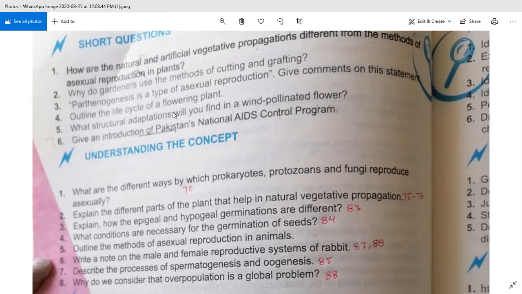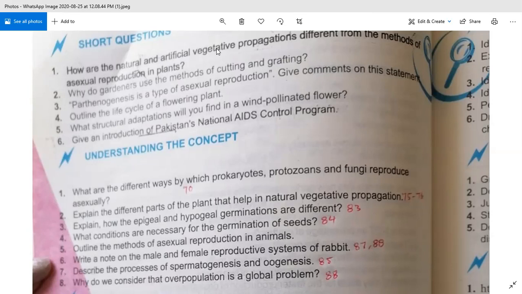If you understand the question, we have discussed two different methods of reproduction of plants in the book. First, we have discussed asexual reproduction in plants, which is called vegetative propagation. Vegetative propagation is further divided into two methods, natural and artificial.